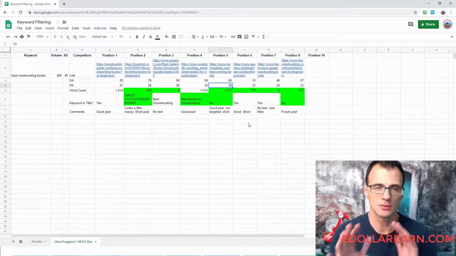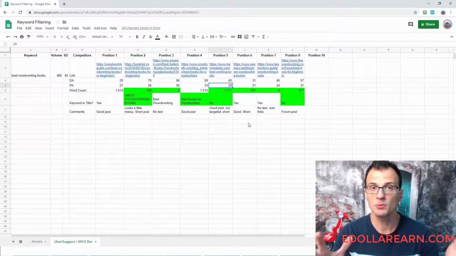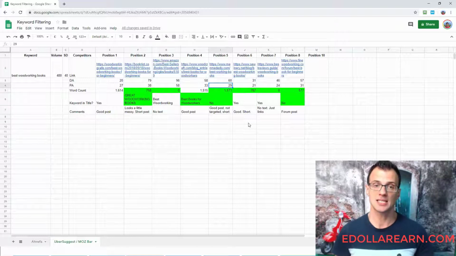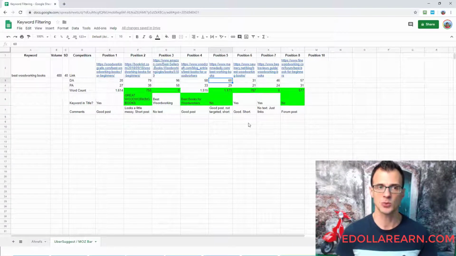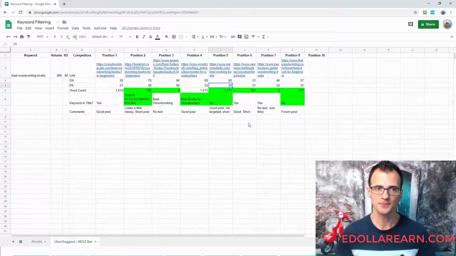To simplify this, the easiest way to explain it is that there could be a website that is a very strong website, such as this website with domain authority 60, but there are not many links to this particular page on this site.